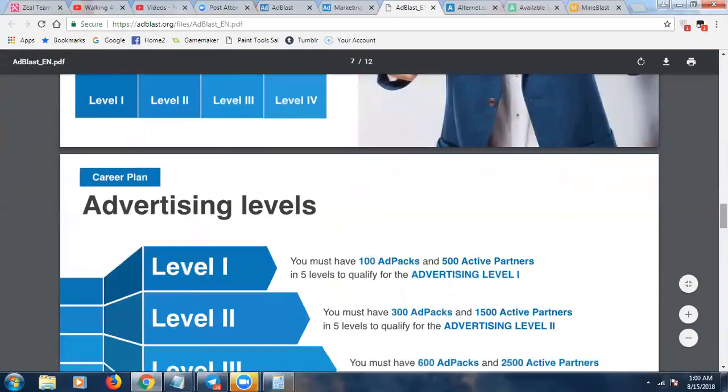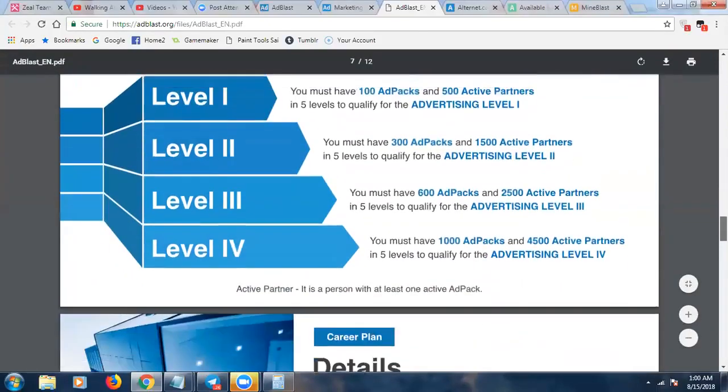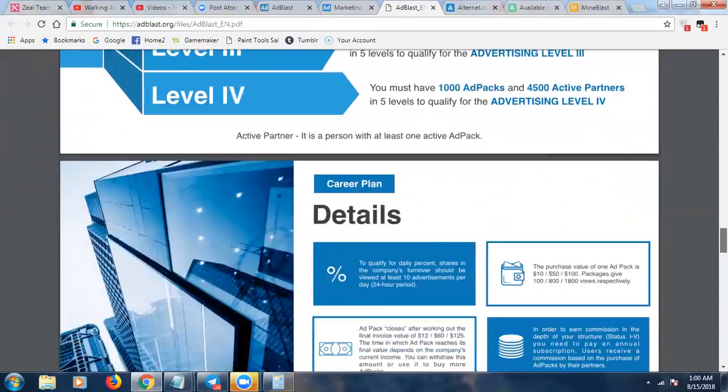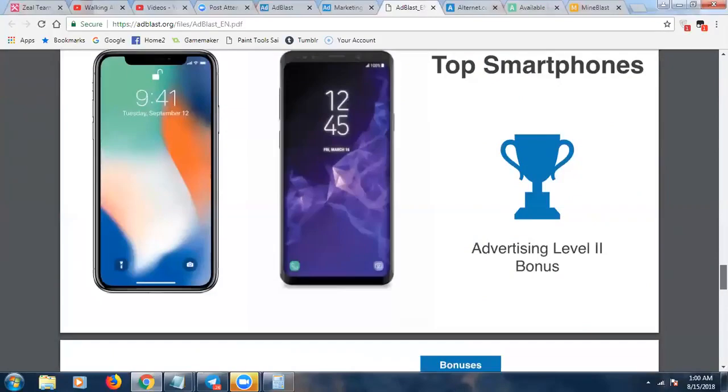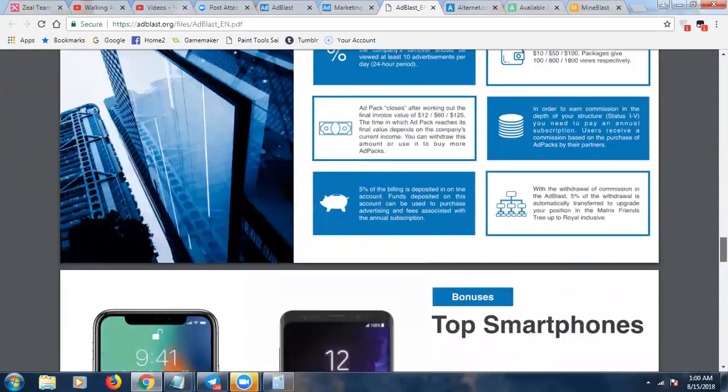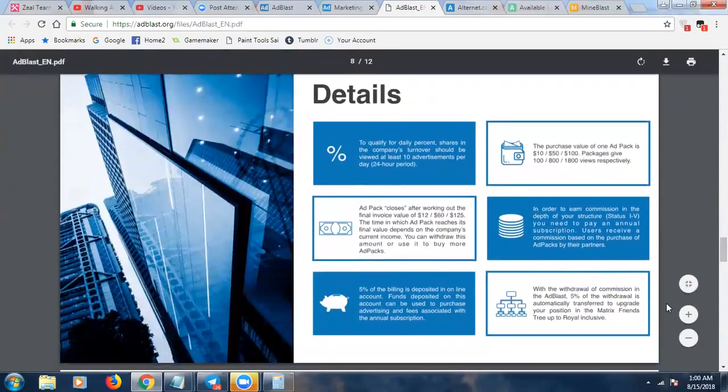They do have incentives here. Obviously, if you're building a team, they do have incentives where you can get a smartphone, you can get a MacBook Pro, you can qualify for exotic vacations. Here's some details. Let me see if I can make this bigger here.